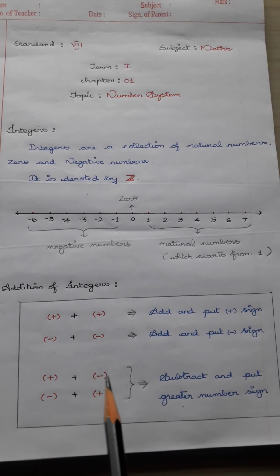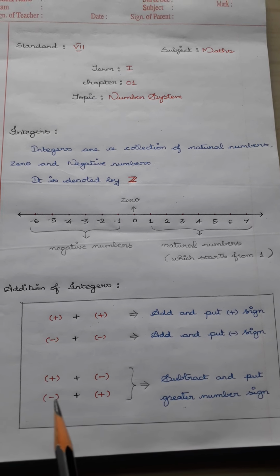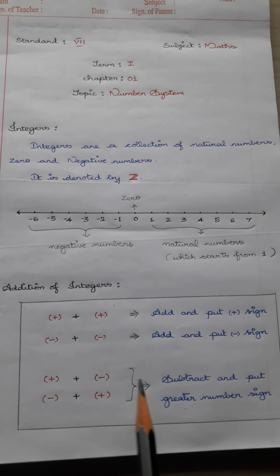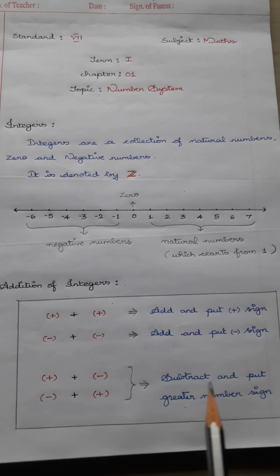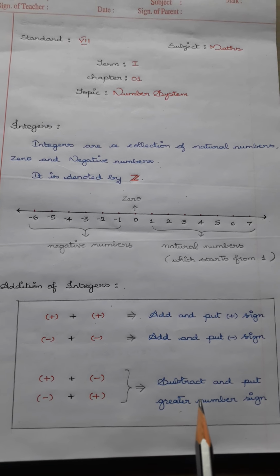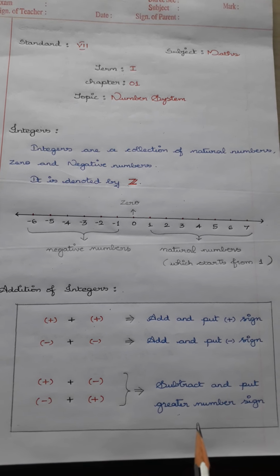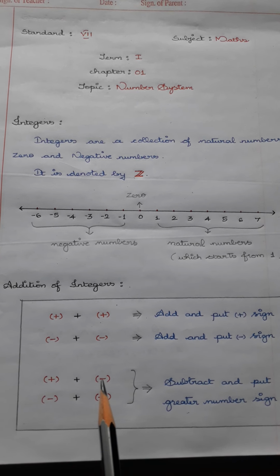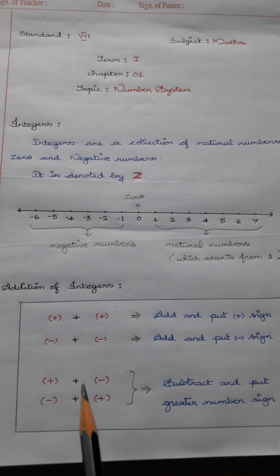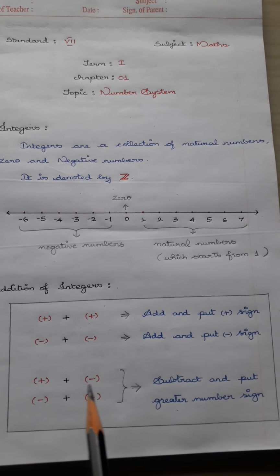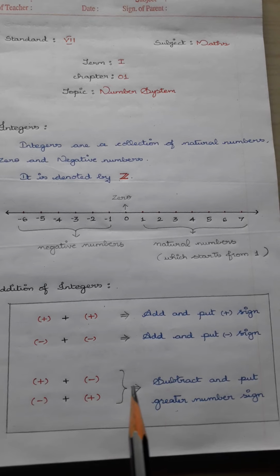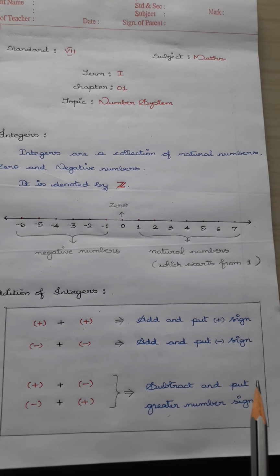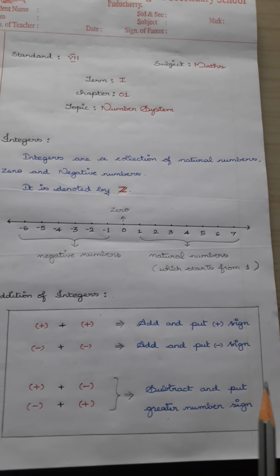Next, if the signs are different for the two numbers and the operation is addition, then you have to subtract the numbers and put the sign of the greater number in the answer. Clear? If one number has plus and the other number has minus, the numbers should be subtracted and the greater number's sign should be there in the answer.